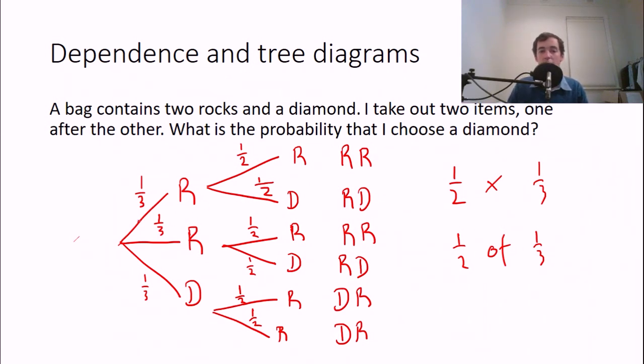And so the overall probability of getting this path is a half of a third, which is a half times a third. That's why you just times them together. And what that means is each of these is actually a half times a third. So all of these, the probability is 1/6.